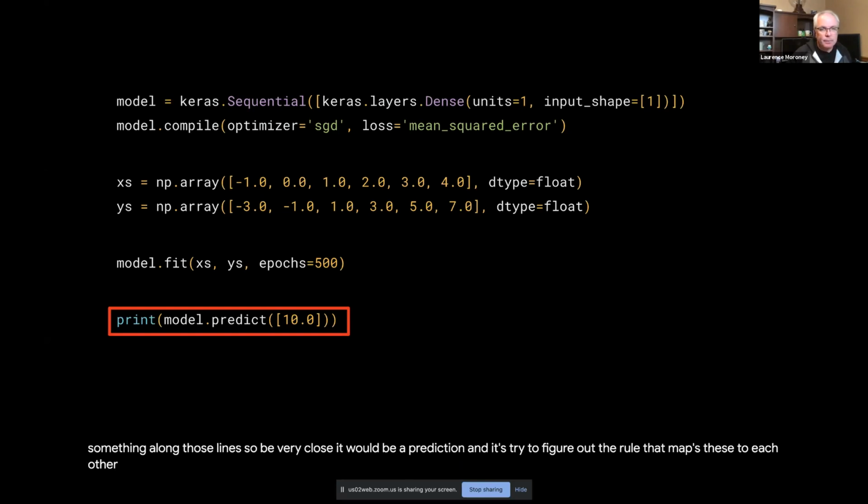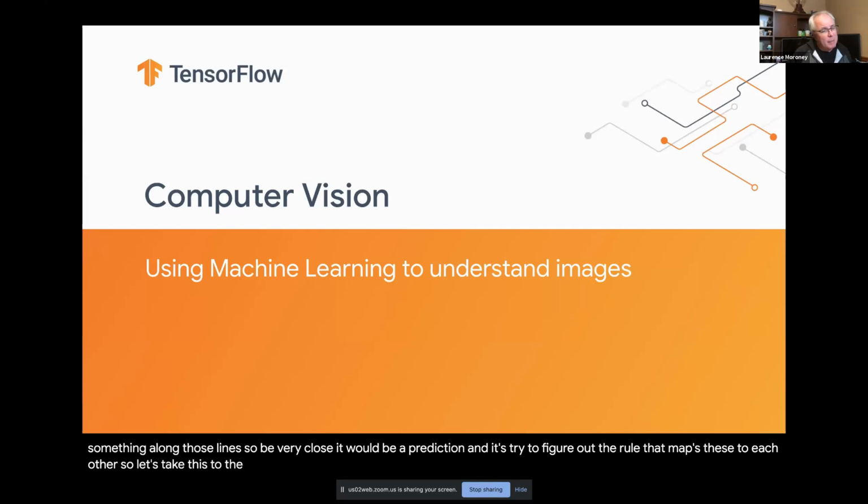So let's take this to a little bit more sophisticated scenario now. The same pattern that we just saw for that very simple example can be used for more sophisticated things like computer vision.